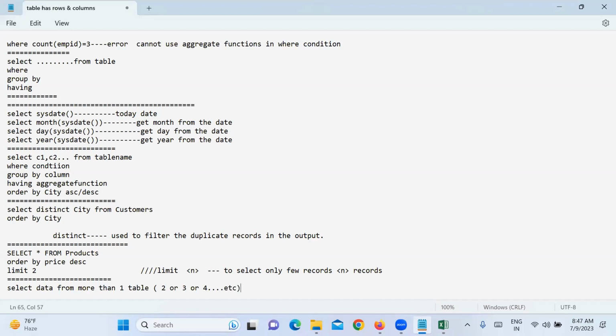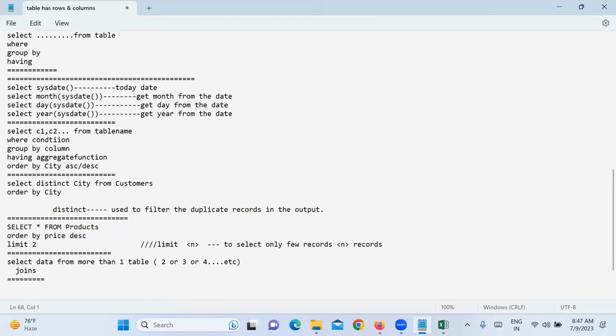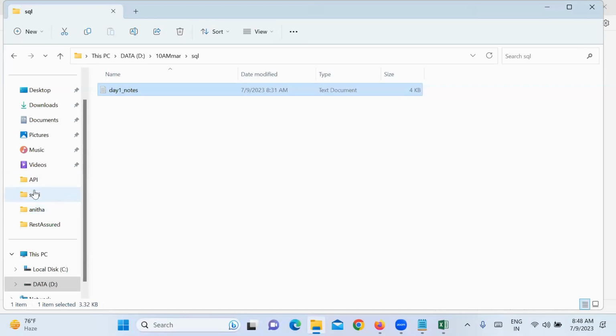Then we use what we call joins. What is the purpose of joins? Joins are used to select data from more than one table. We have different types of joins.